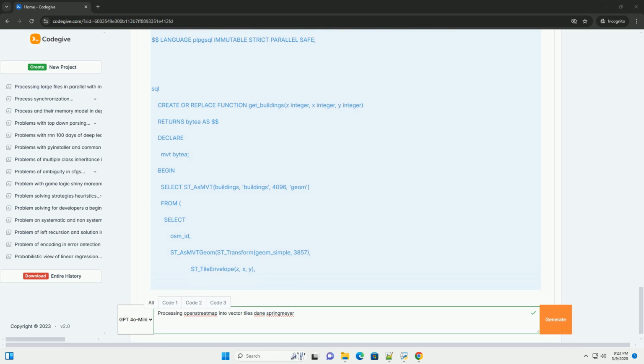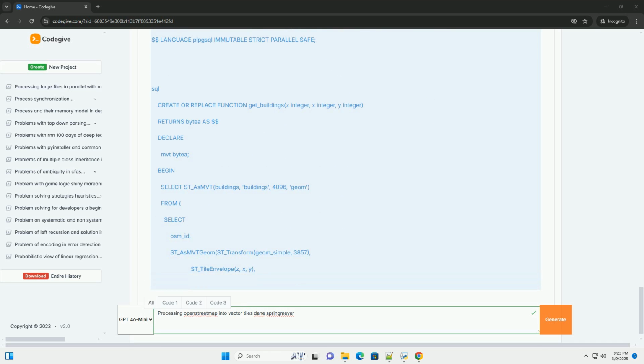Key takeaways. Simplification is essential for vector tiles, use ST_SimplifyPreserveTopology. Indexes are crucial for query performance. Experiment with zoom level specific queries. pg_tileserve is a convenient option for serving tiles directly from PostGIS. Docker Compose simplifies setup and reproducibility. Understand the limitations of vector tiles. They are best suited for general purpose map display and not for complex spatial analysis.